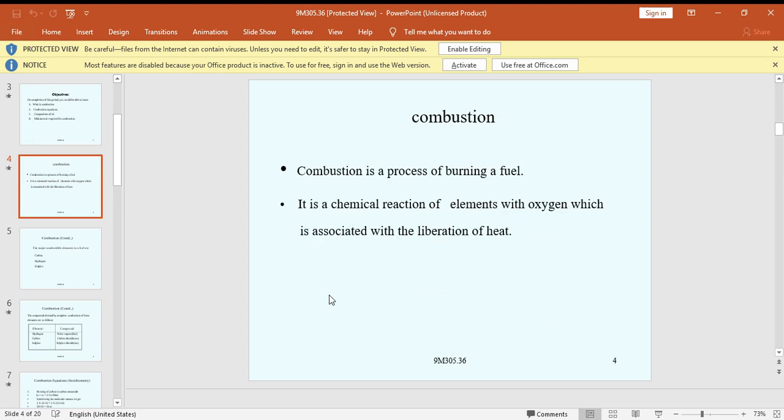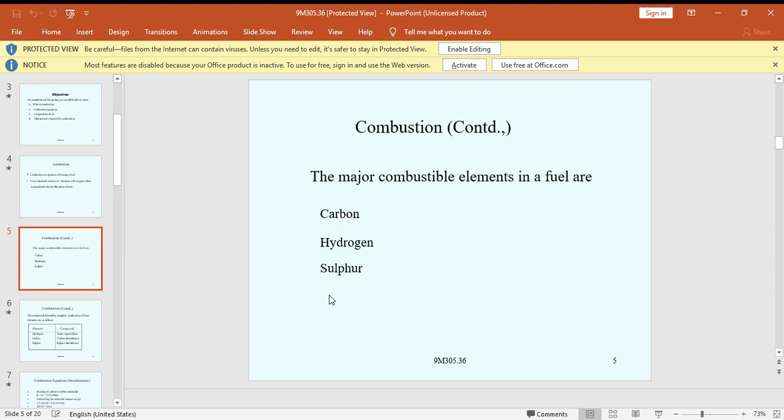In the combustion process, elements react with oxygen to form compounds and liberate heat. The major combustible elements in fuel are carbon, hydrogen, and sulfur. The compounds formed by combustion are H2O from hydrogen, carbon dioxide, and sulfur dioxide.